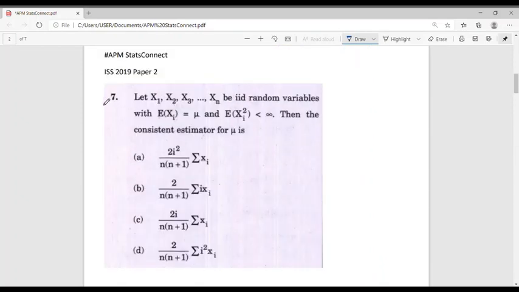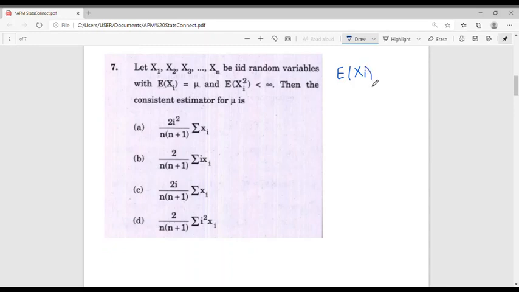Consider question number 7. The question is that x1, x2, x3, etc., xn are IID random variables with expectation of xi equal to mu and expectation of xi square is finite. Then the consistent estimator for mu is to be found, given expectation of xi equal to mu.